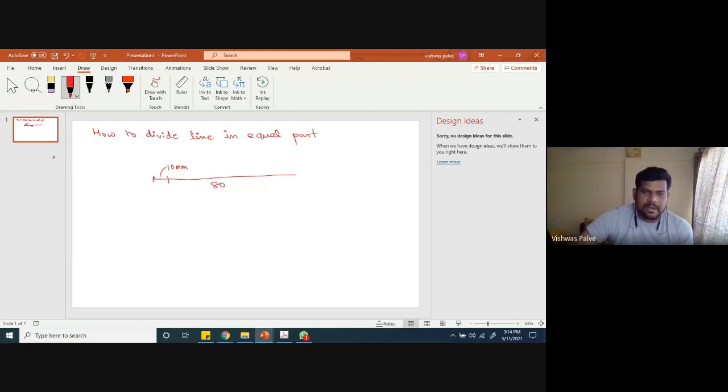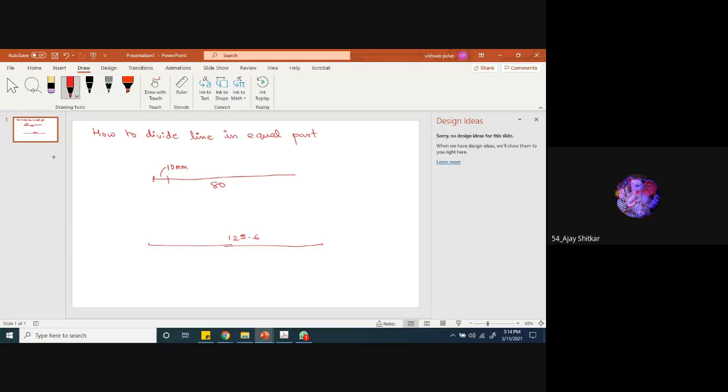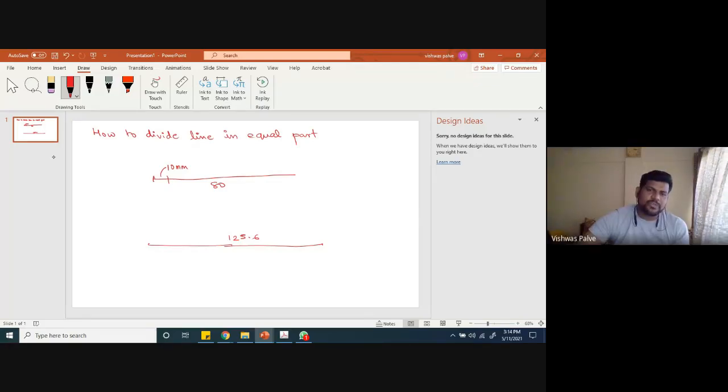But now let us take our real example which we are solving. The length is 125.6, and we have to divide it into 8 equal parts. So it won't be possible, right? Because one division is 15.7. Is my screen visible? Yes, sir. So it is not possible to divide this, because each division is 125.6 divided by 8, which is 15.7, and we cannot measure 15.7.